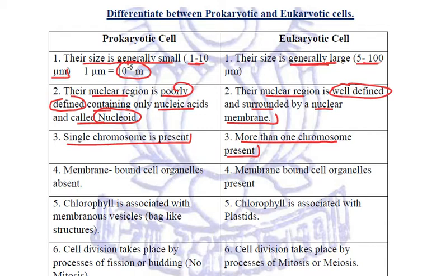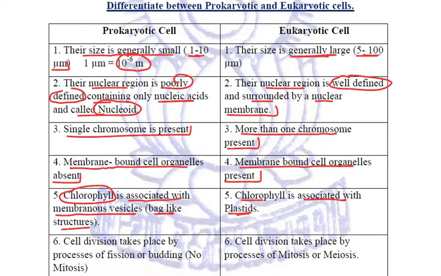In prokaryotic, the membrane-bound cell organelles are absent, whereas in eukaryotic, membrane-bound cell organelles are present. Now in prokaryotic cells, chlorophyll is present and it is associated with membranous vesicles, which are bag-like structures. But in eukaryotic cells, the chlorophyll is associated with plastids.